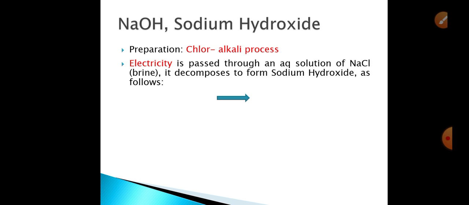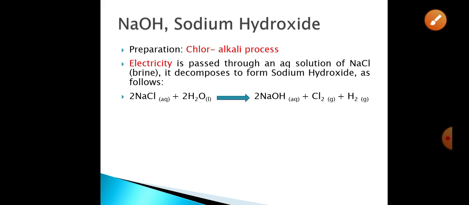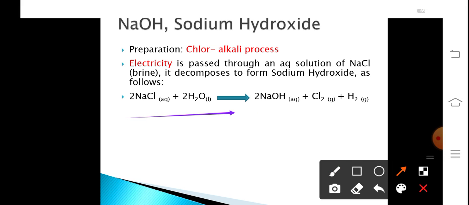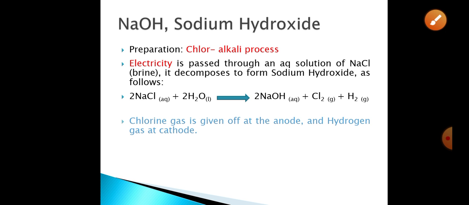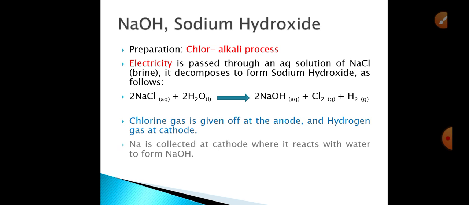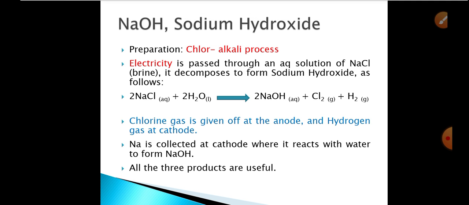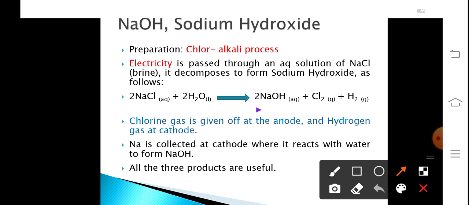So the decomposition of brine takes place in presence of electricity to produce NaOH. The overall equation is NaCl, that is an aqueous solution of NaCl, in presence of water, forms sodium hydroxide along with the formation of chlorine and hydrogen gas. Chlorine gas is given off at the anode, whereas hydrogen gas is at the cathode. Sodium is collected at the cathode, where it reacts with water to form NaOH. So in this process, the three products NaOH, chlorine and hydrogen, all these three products are very useful.